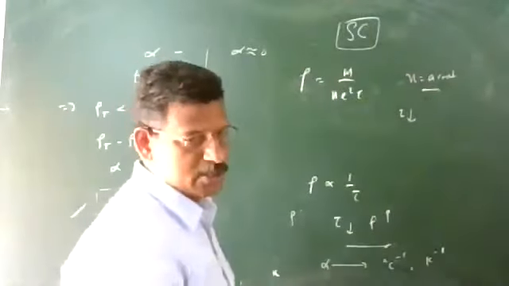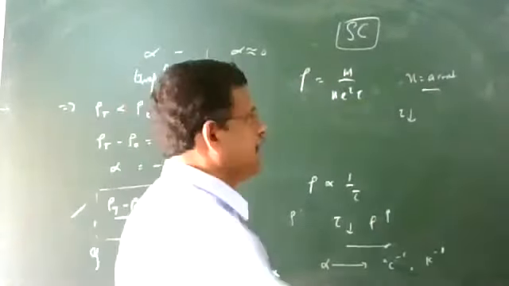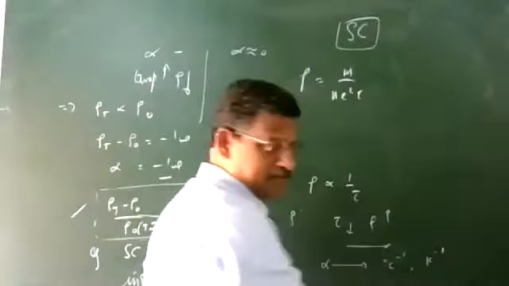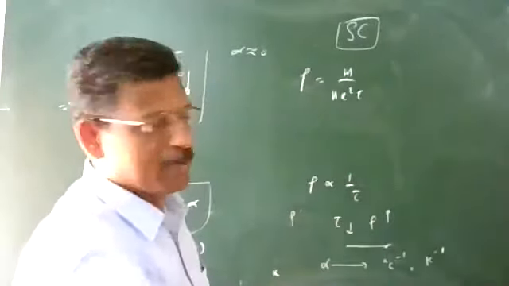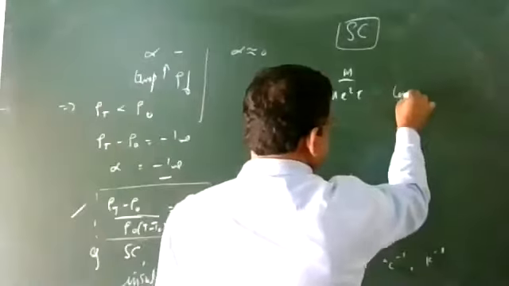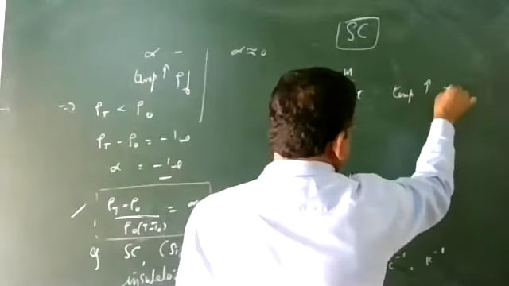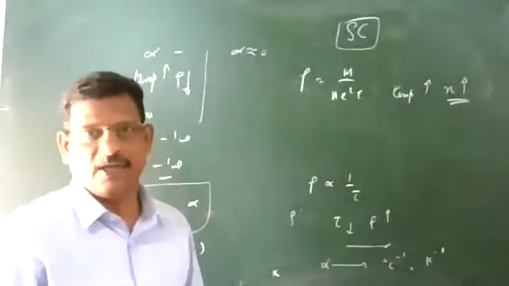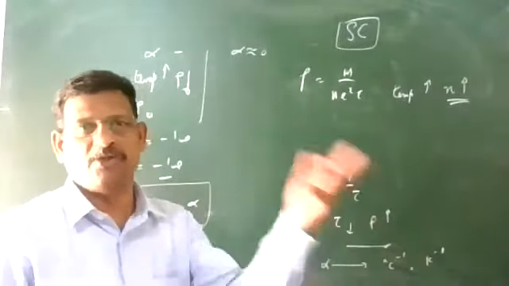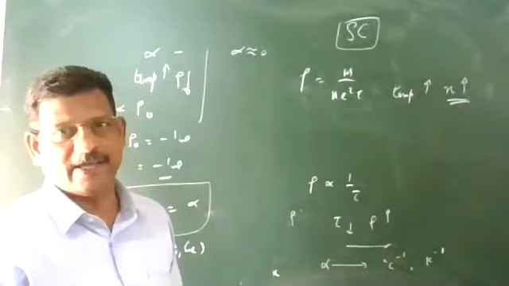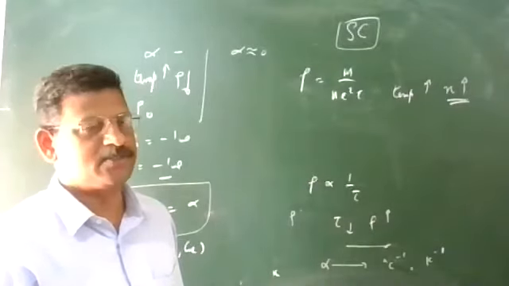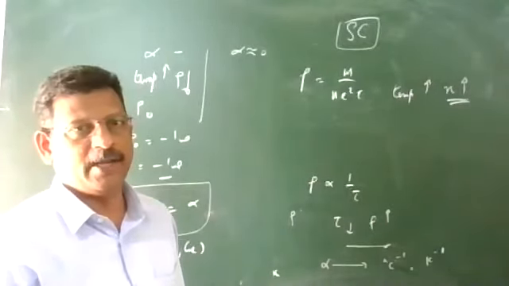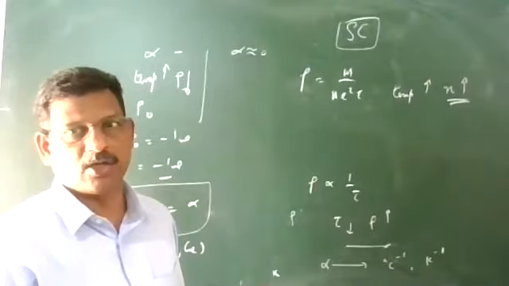n is not a constant for a semiconductor, and that is very important. When you increase the temperature, the number density also will increase. Electrons and holes are produced. They get thermal energy, many bonds in the valence band will break and you will get many electrons and holes there.